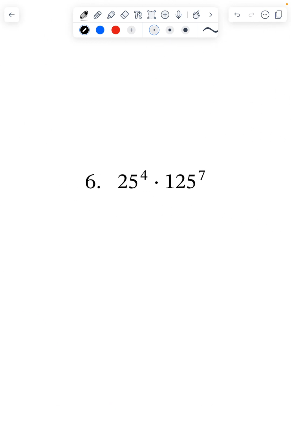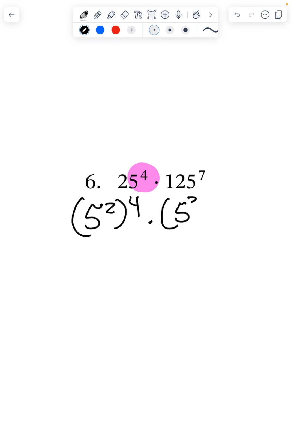Now 25 and 125. If I remember on the page I just did, I know 5 squared is 25. And again, I can't get rid of this 4th power. I know this 4th power has to go with my 25. So 5 squared to the 4th. And then I knew 125 was 5 cubed, to the 7th power. Now here and here I'm going to multiply.